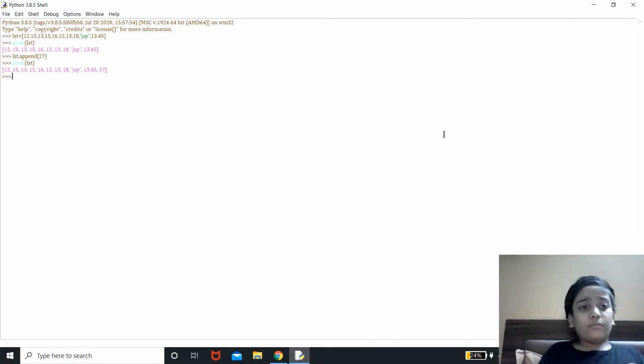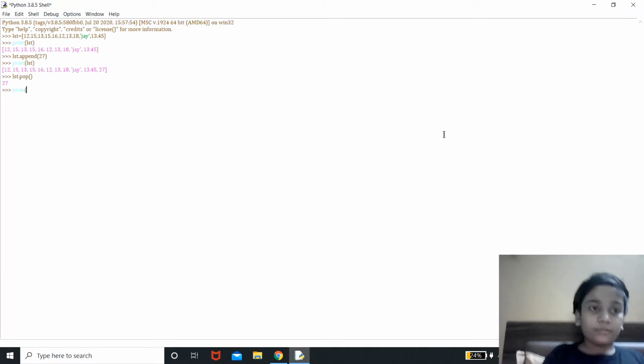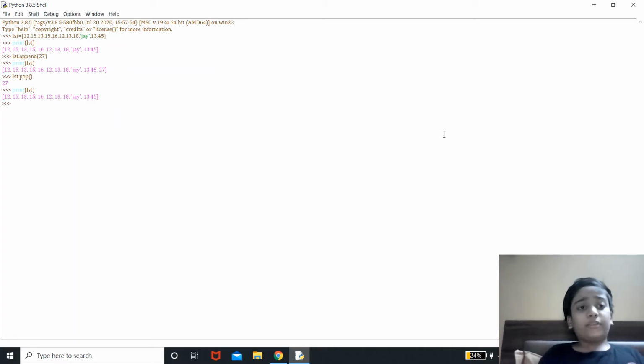Now what if I want to remove this 27? I can use lst.pop and let us print our lst list, and you can see 27 is removed.